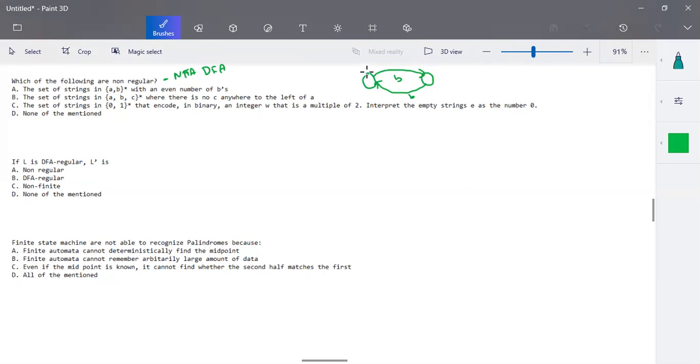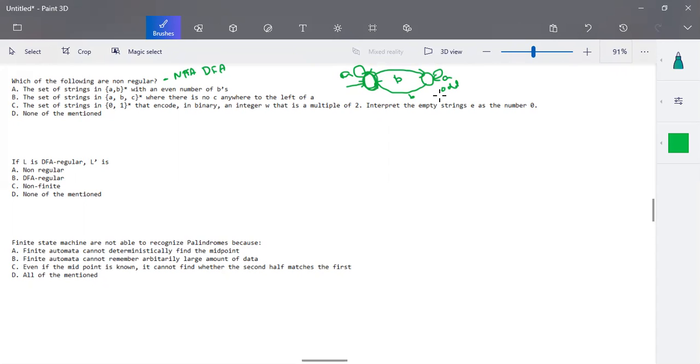So what happened is that one state takes an even number of b's, and the other state takes an odd number of b's. You can have the first as the starting state. For the first b, it goes to the other state, and for the second b, it comes back. Third, fourth, fifth, sixth. In an input with a combination of a and b, we are not bothered about the a. Whatever a comes, we stay in the state where we are. But whenever we have a b, we have a transition. So for all odd numbers of b's the machine is in one state, and for all even numbers of b's it is in the other state.